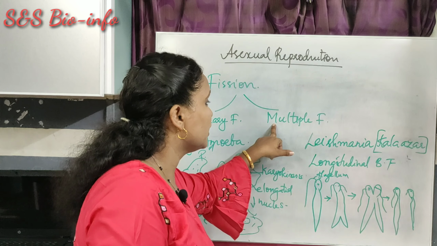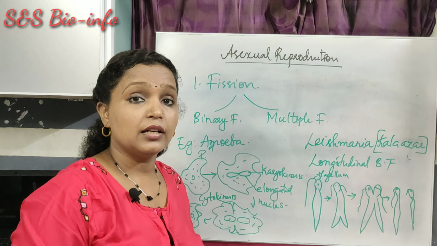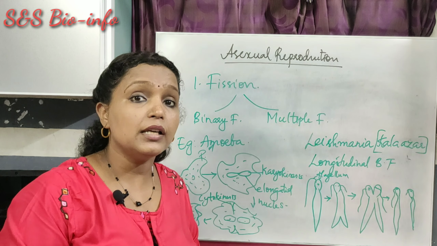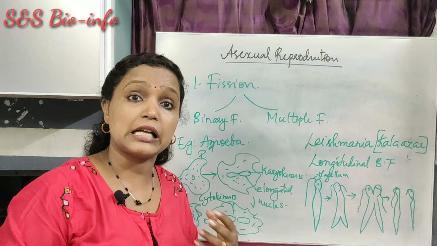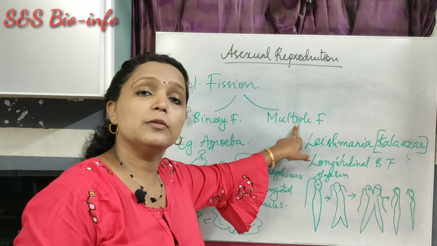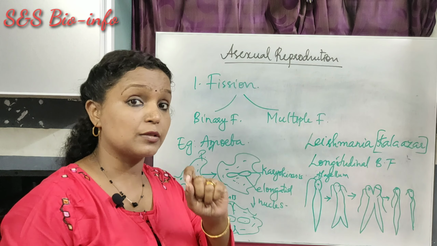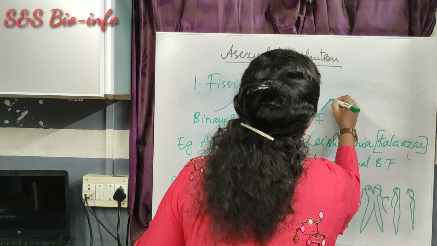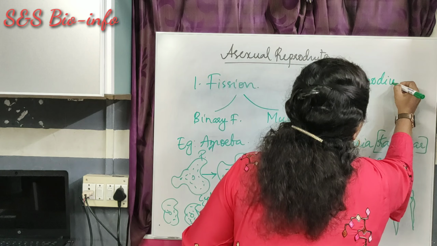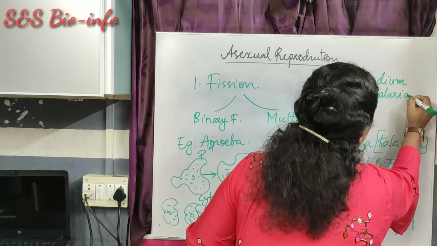Okay, the next one is multiple fission. Multi means many. Here, the parental cell divides into many and releases many copies of cells at a time, many daughter cells at a time. This type of multiple fission is exhibited by a malarial parasite, Plasmodium. Example, Plasmodium. It is a protozoan. It causes which disease? Malaria.